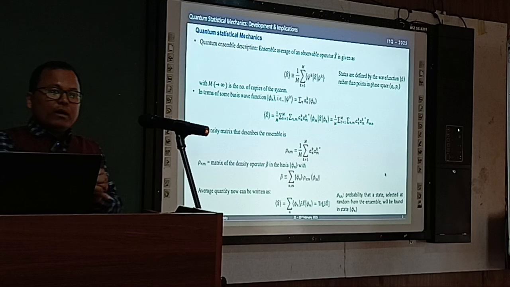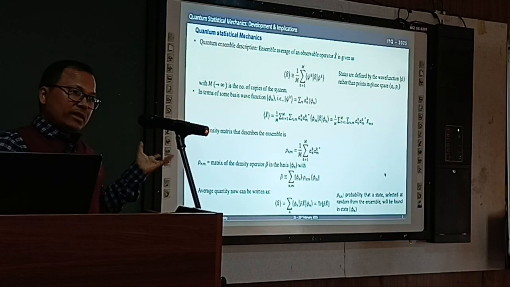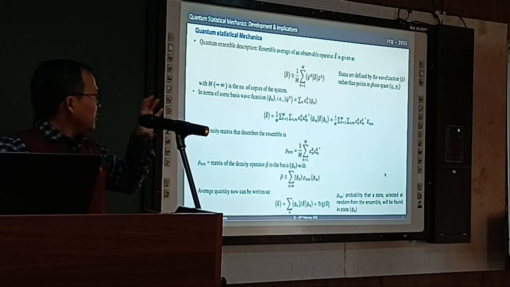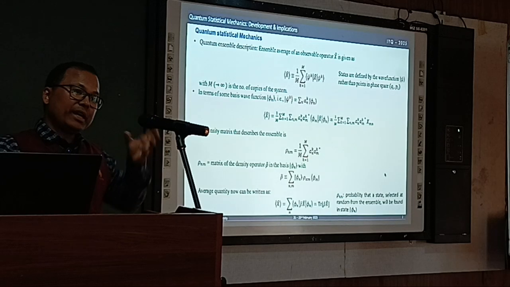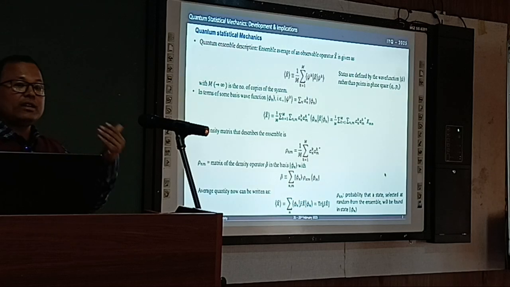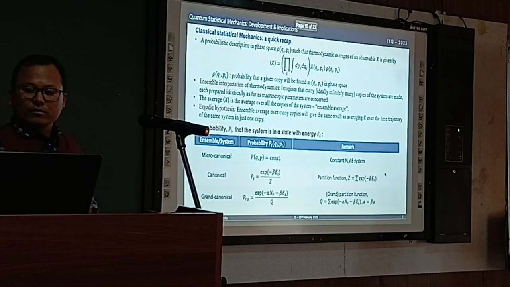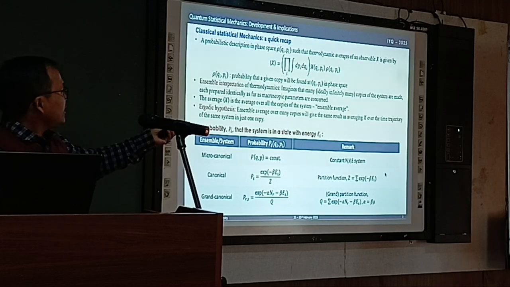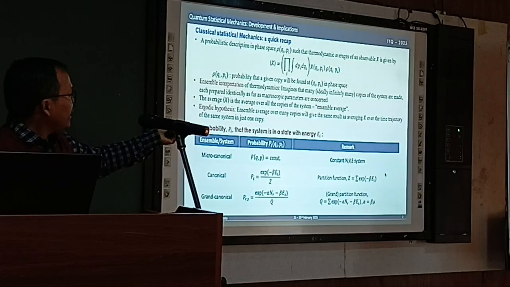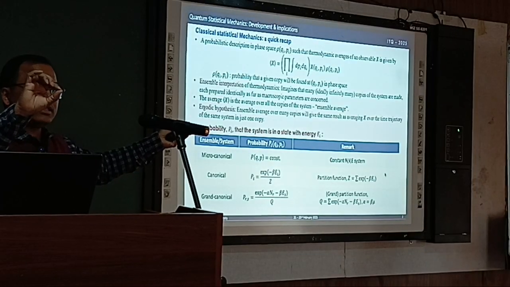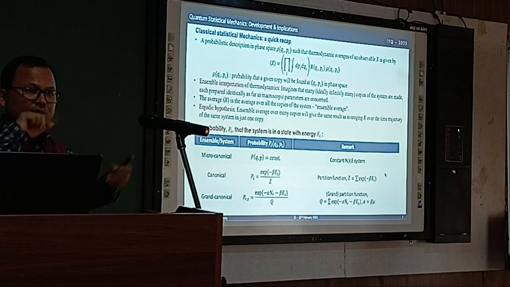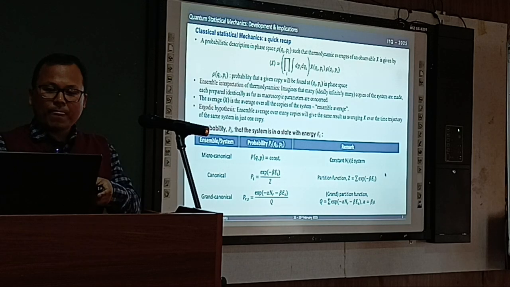So you see the concept is the same. We still use the concept of the ensemble, many copies. Assign some wave function or state to work with. This is the classical way of writing that expectation value, the average value. So this rho here is the density in the classical phase space, the density of points, and x is a quantity, and this is the average. This is the standard average expression.